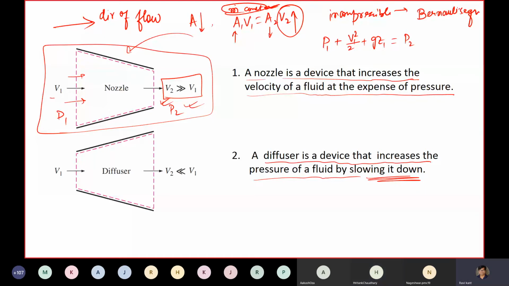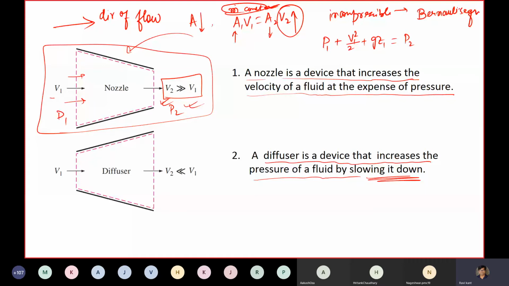If I'm talking about point 1 and point 2, and things are incompressible, the fluid goes incompressibly from 1 to 2. So the total energy at 1, the pressure energy plus kinetic energy plus potential energy, equals the same at 2: V2 square by 2 plus gZ2. So essentially this thing is constant.